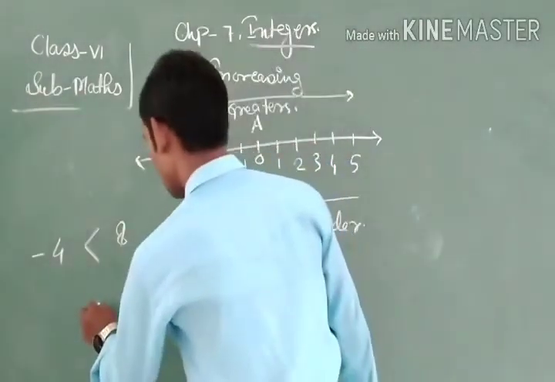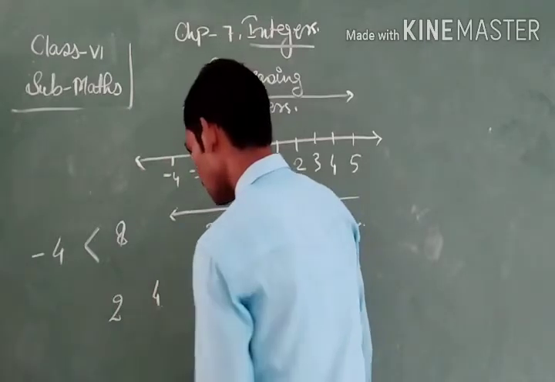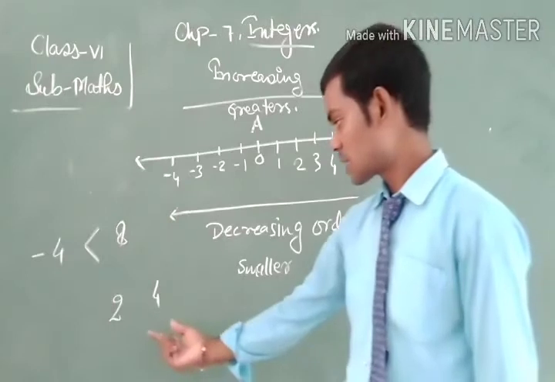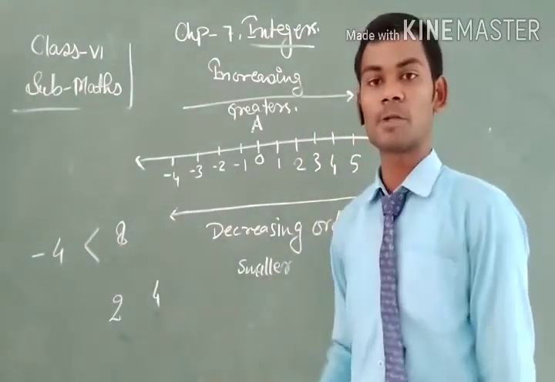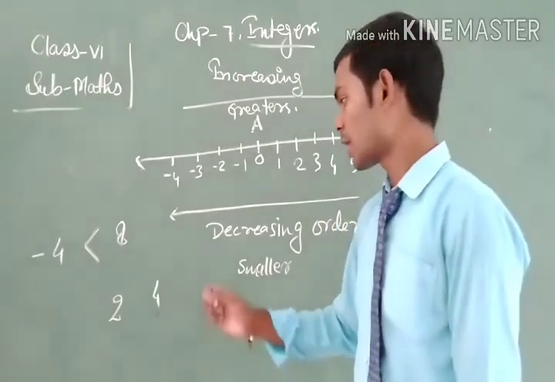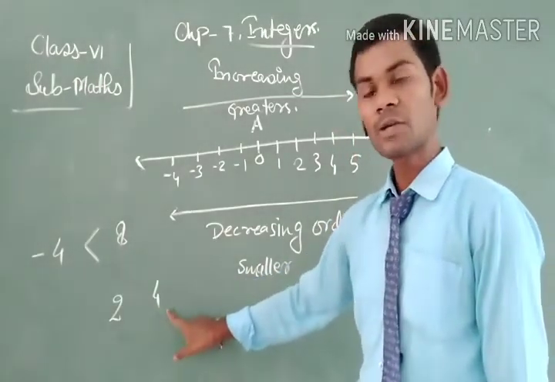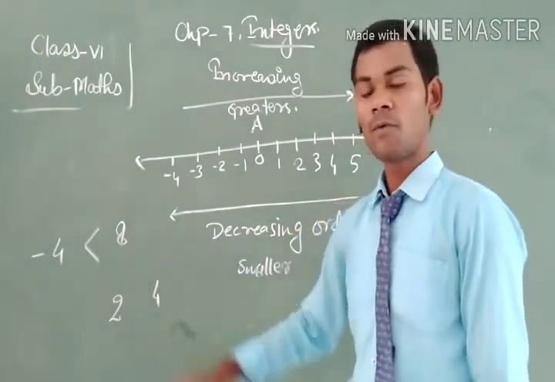Similarly, if we have two positive numbers like 2 and 4, which one is greater? Both numbers exist on the right side of 0, but we can also see that 4 exists to the right of 2, and 2 exists to the left of 4.